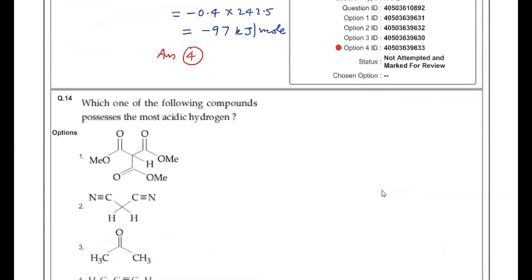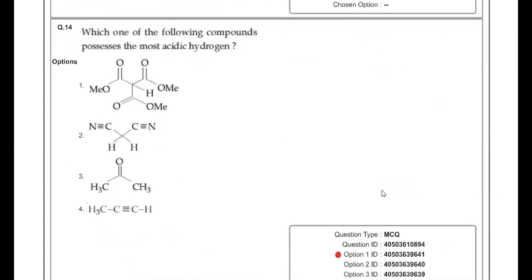Next, question number 14: which one of the following compounds possesses the most acidic hydrogen? So you have to compare the acidic strength. Here you can check that if you remove this hydrogen, the carbanion will be in resonance with 3 C double bond O groups.